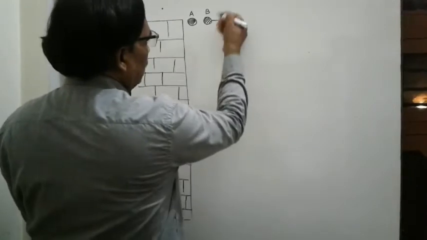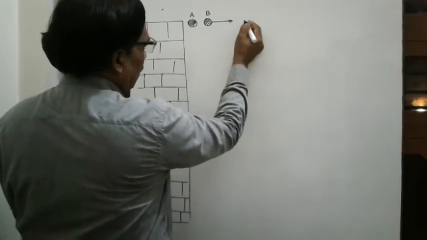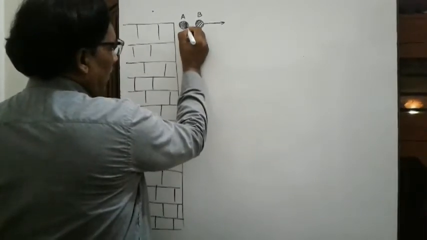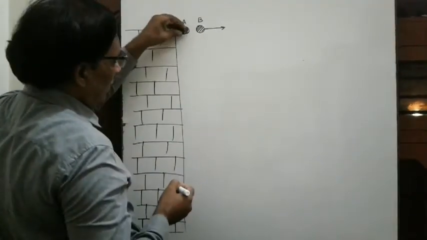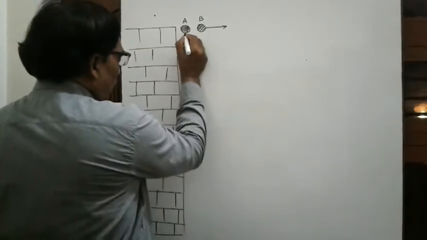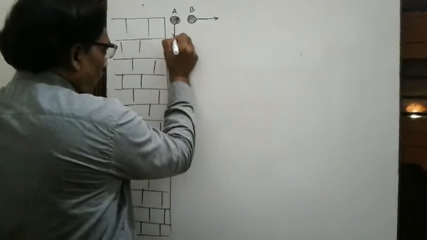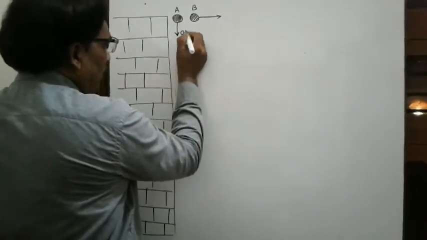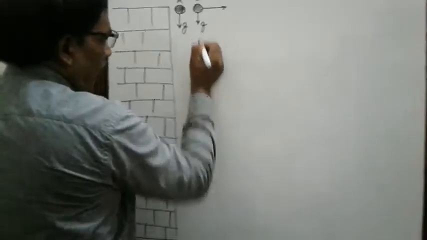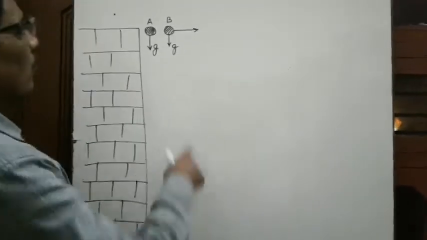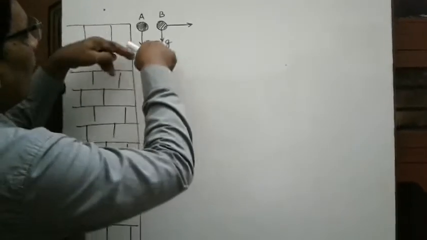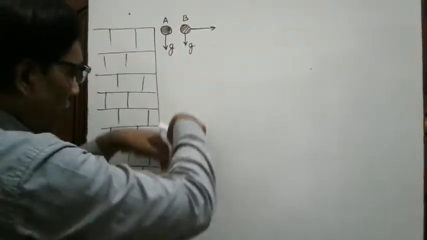Here you have given some velocity in this direction, and this ball is just released from here. What happens? This ball, because of gravity, starts coming downward. Acceleration due to gravity is acting on this ball also. Because of this acceleration, the velocity of the ball goes on increasing downward.